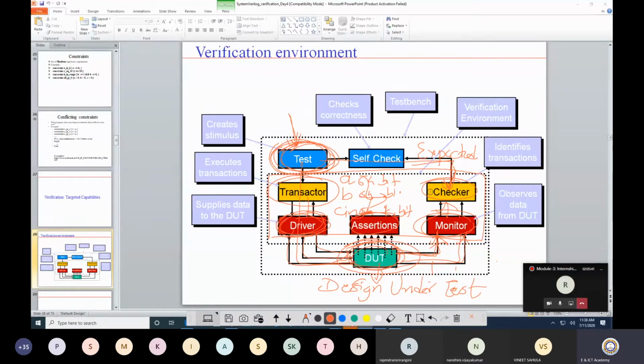So the idea is the verification environment blocks are the same. The DUT may change. Now, according to the DUT, maybe the transactor has a different input combination. The role of a driver is to push the input; the sequence through which it has to push may be different, but the role of a driver is always to drive the value. So these verification environment modules are the same, and there is some similar functionality that I expect from these modules all the time, irrespective of my DUT.